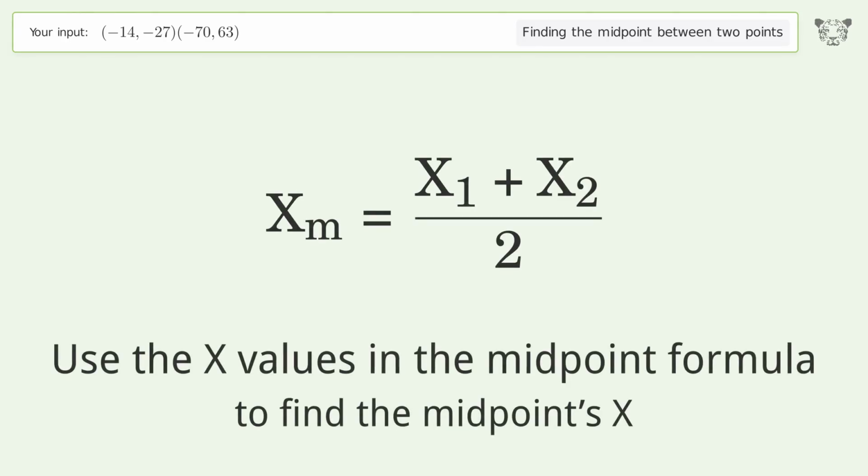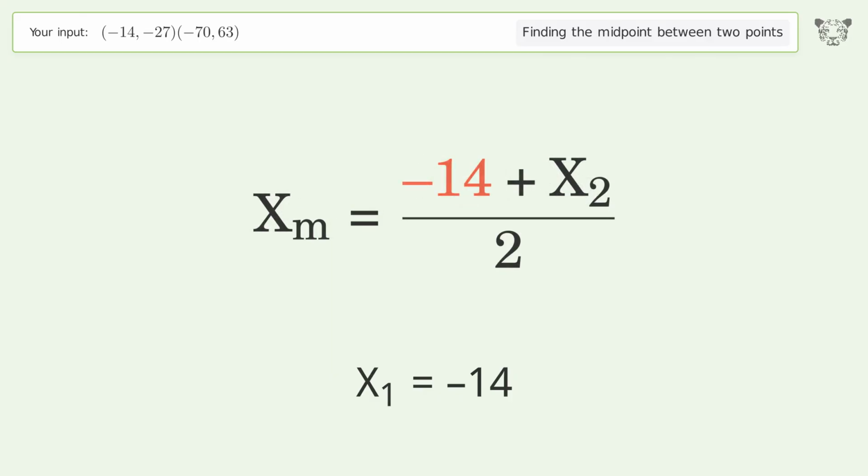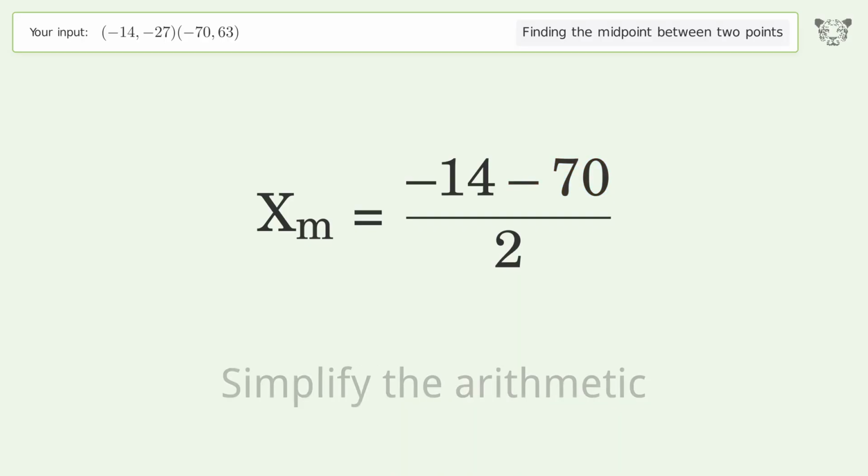Use the x values in the midpoint formula to find the midpoints x. x1 equals -14. x2 equals -70. Simplify the arithmetic.